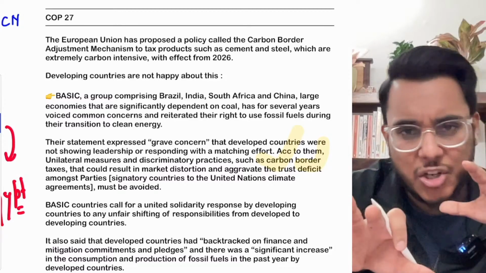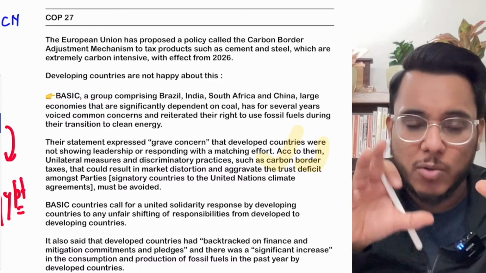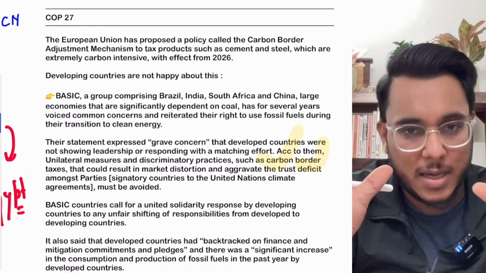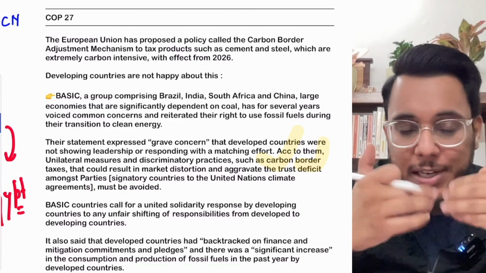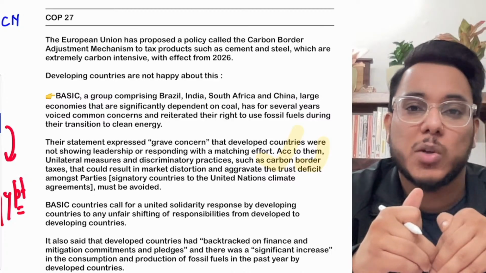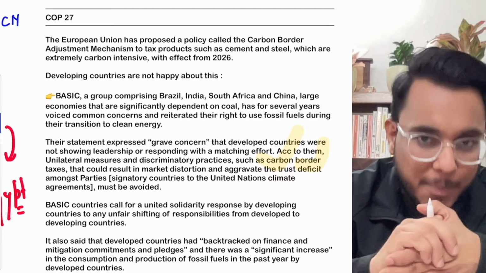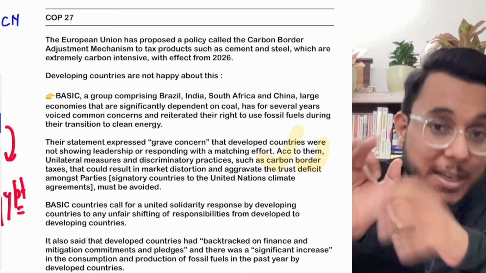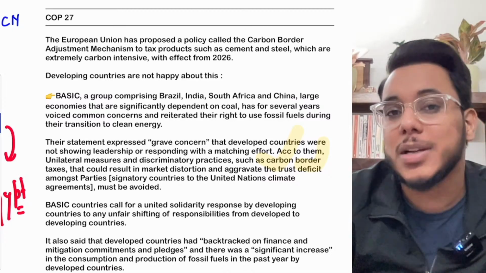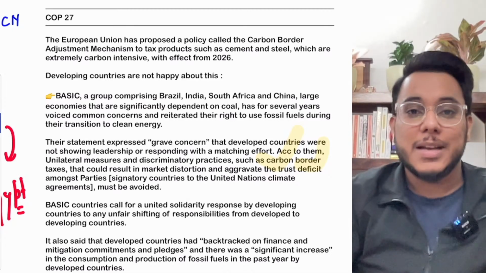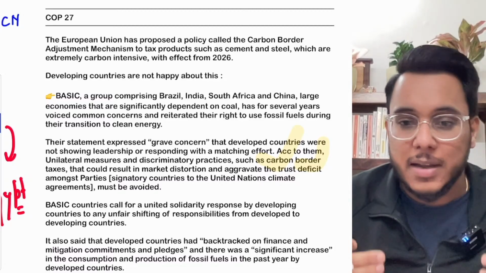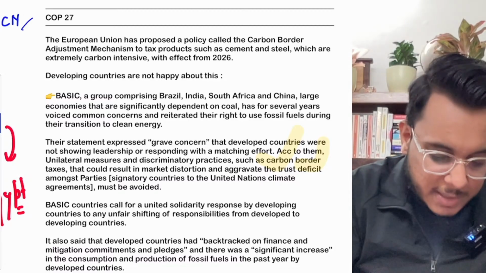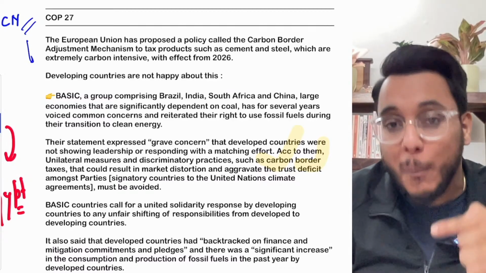Now, you see this particular thing, guys, that as this COP27 is going on, there is first of all a friction between the developed countries on one hand and the developing countries on the other hand. Developed countries say that all the countries need to take equal responsibility for the climate change that is happening. But on the other hand, the developing countries say that no, that is not correct, because the developed countries are the historic polluters, and because they are the historic polluters, they need to do more.